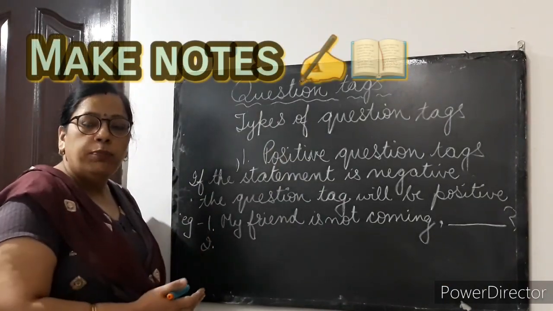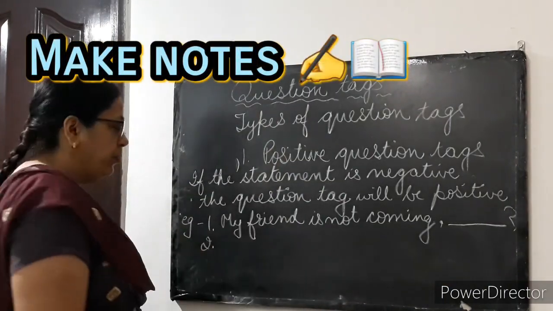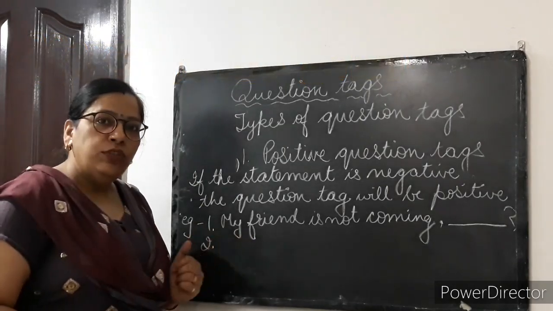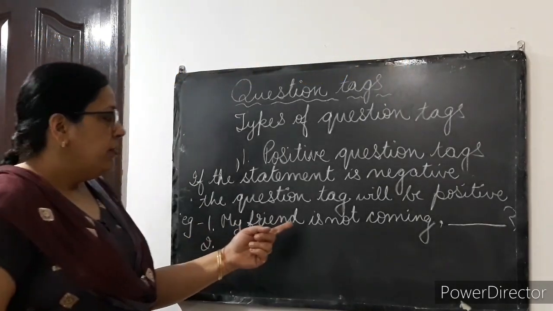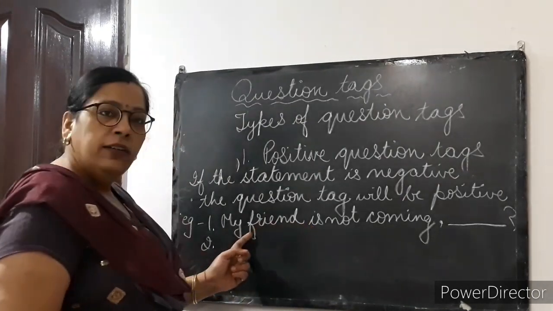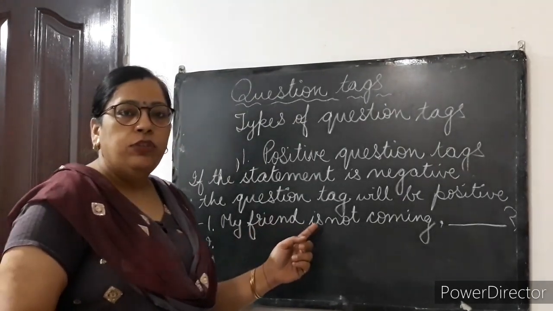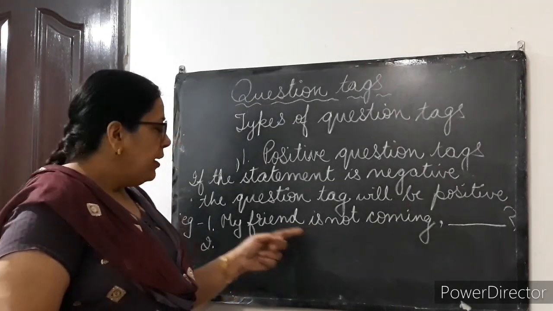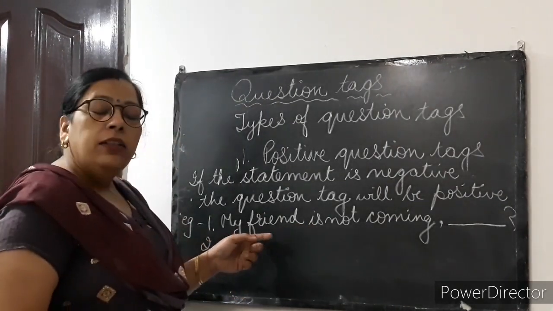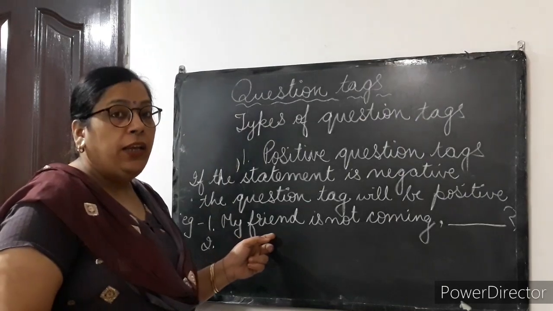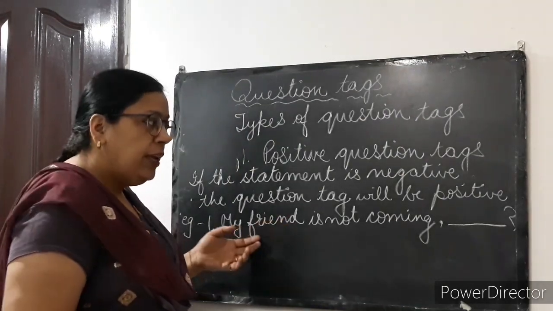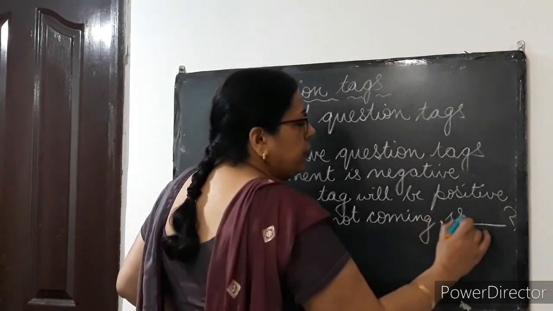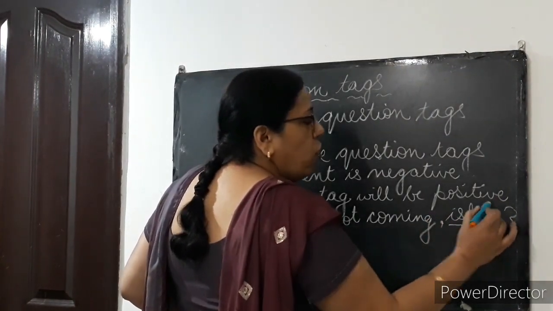You can note down the points in your notebook. My friend is not coming. Can you tell the question tag? Is he? It will be positive. So first we will see the helping verb, that is, is, and my friend. The pronoun for my friend will be he or she. So is he or is she? The question tag will be is he or she.